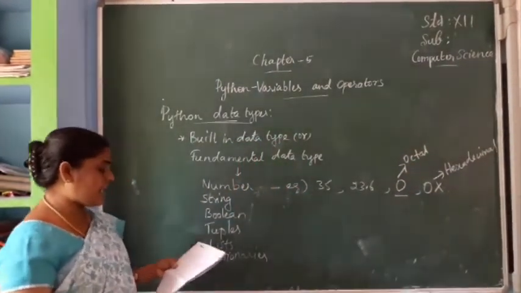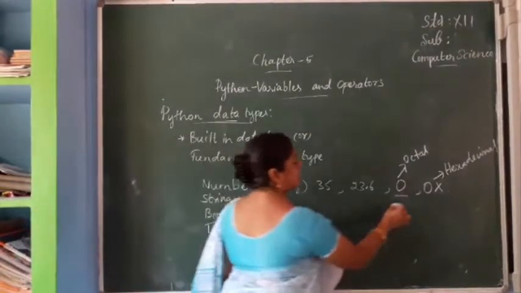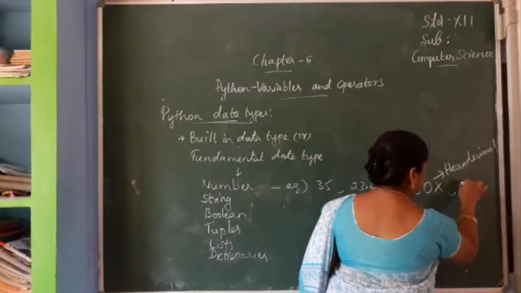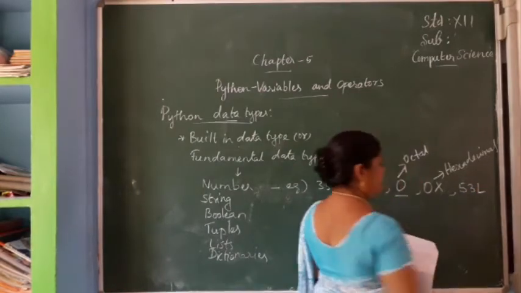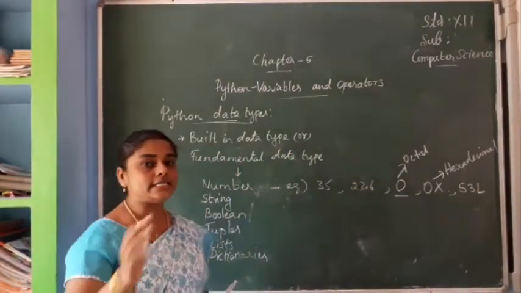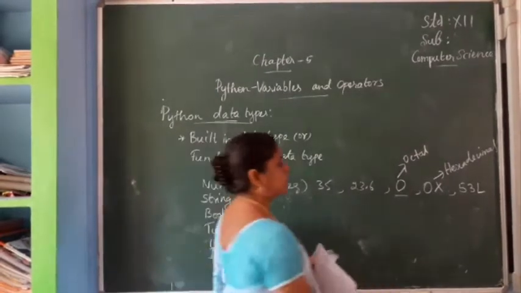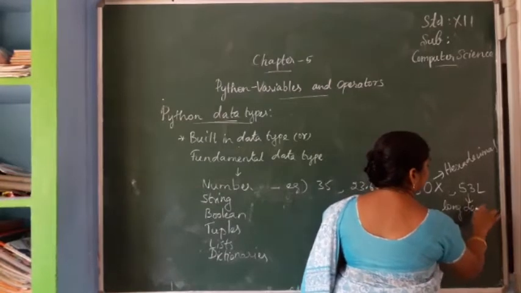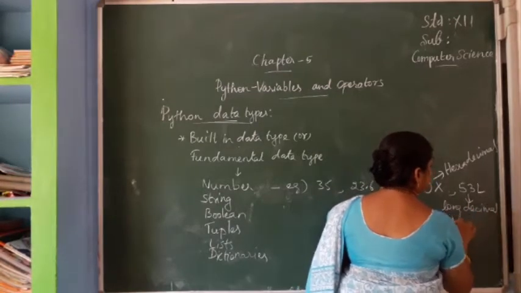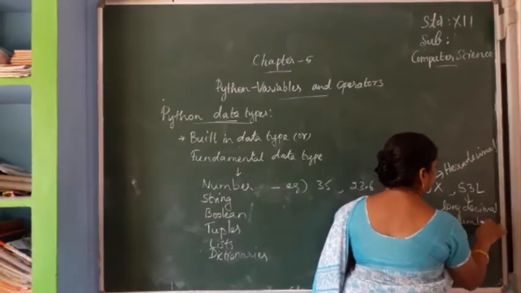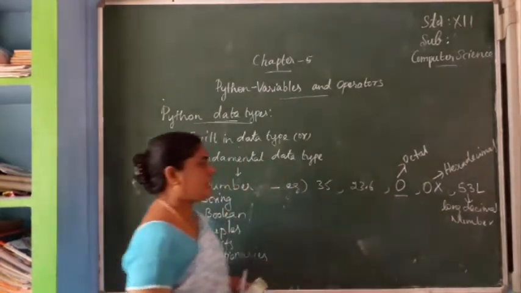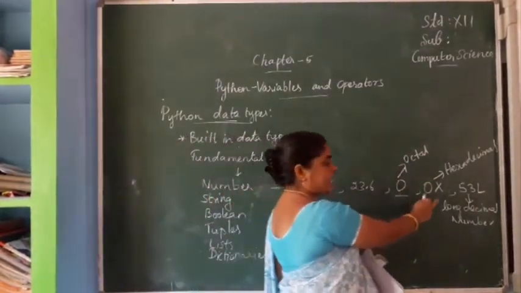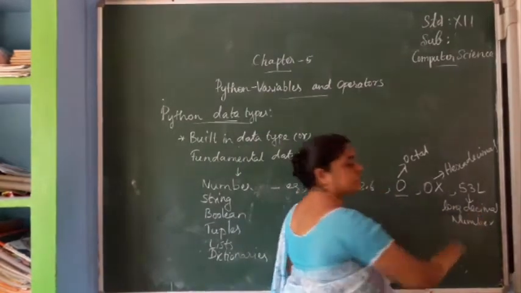Then another number, 53L. 53L means a long decimal number. So decimal number, floating point number, octal number, hexadecimal number, long decimal number. These are the numbers.